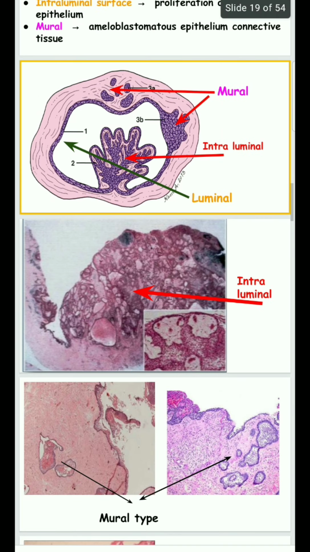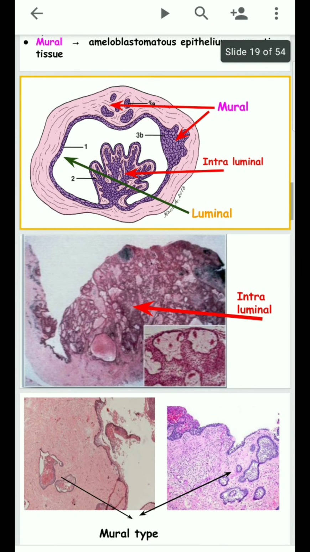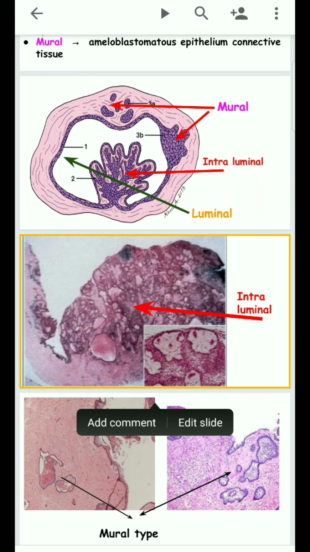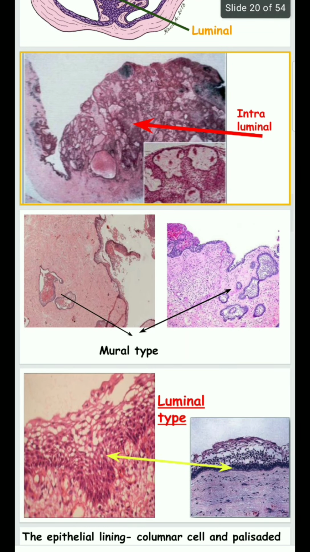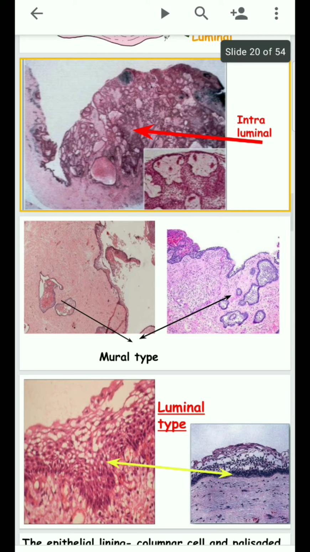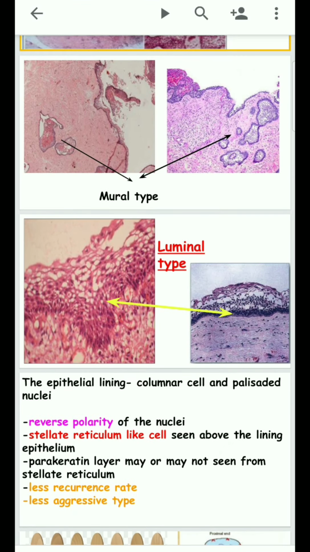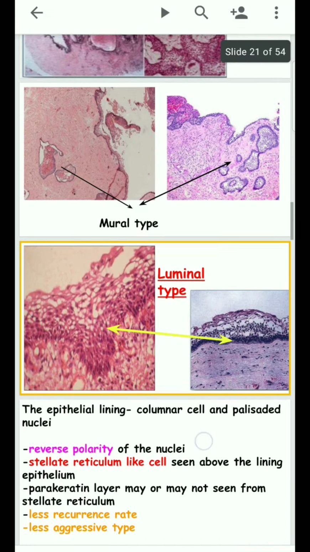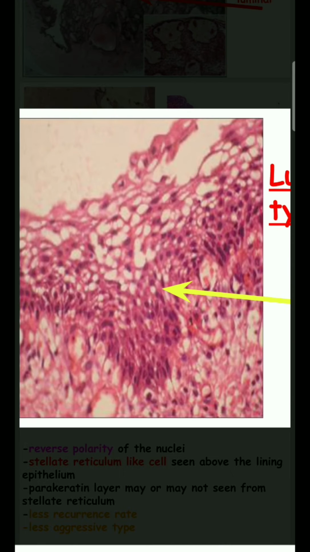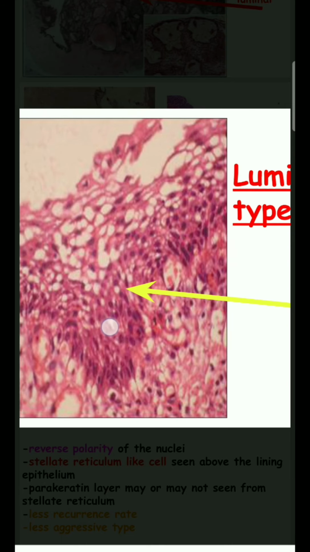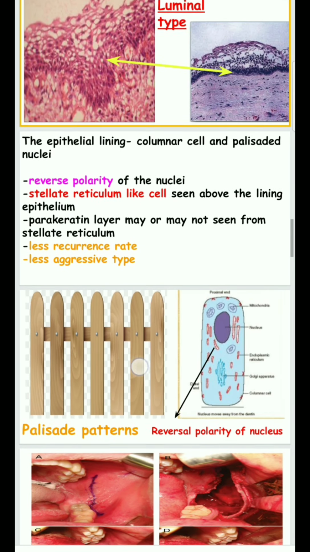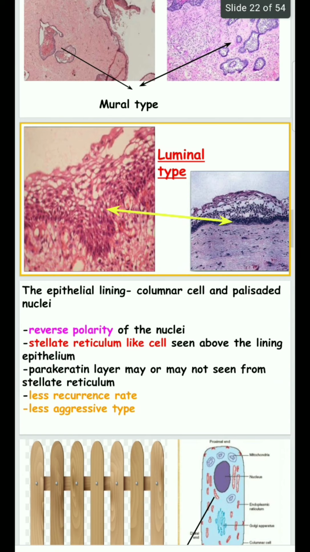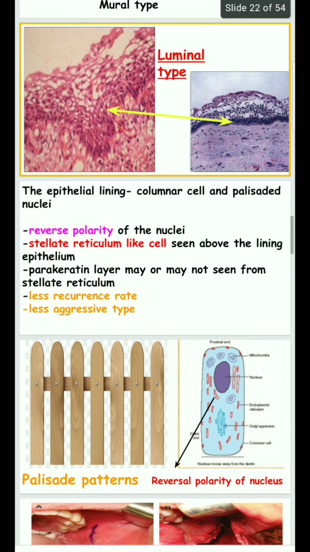This is the intraluminal type. Here the proliferation is inside the lumen. This is the mural type, which occurs in the connective tissue of the dentigerous cyst. This is the luminal type, the luminal surface, that is the lining epithelium surface. The lining epithelium is arranged in a palisading pattern and is tall columnar, with reversal polarity also.